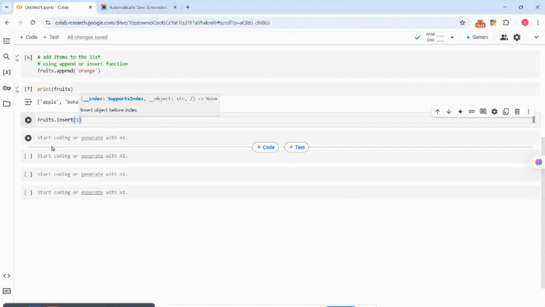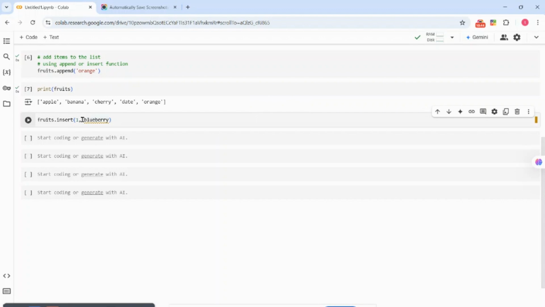So now I want it to be on index 1, which is banana. Then let me say blueberry. This is going to go on error, I still did not define it as a string. It has to be a string. Now I am telling Python to insert blueberry into the item at index 1, which is banana. I don't want banana there, I want blueberry.